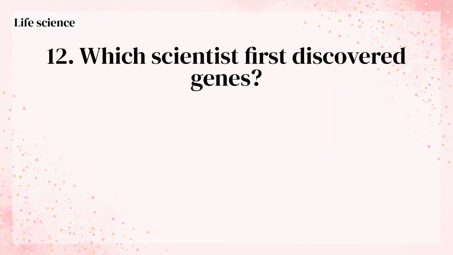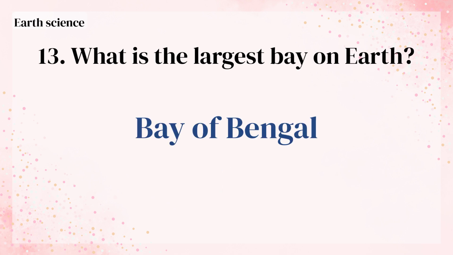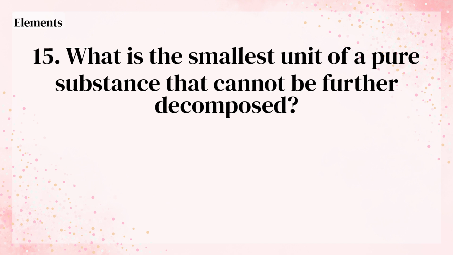Which planet appears the brightest as observed from Earth? Venus. Which scientist first discovered genes? Mendel. What is the largest bay on Earth? Bay of Bengal. What are the dark spots on the surface of the Sun called? Sunspots. What is the smallest unit of a pure substance that cannot be further decomposed?